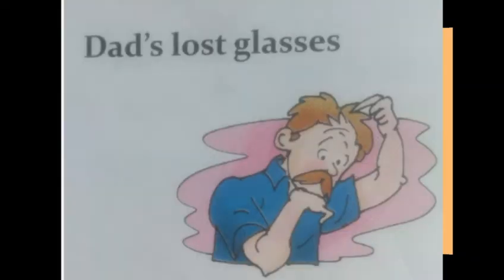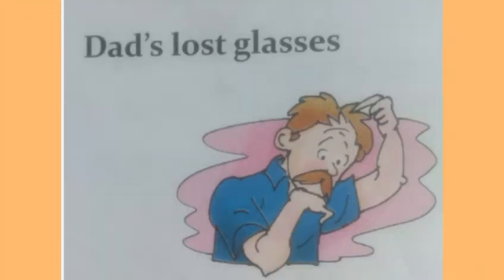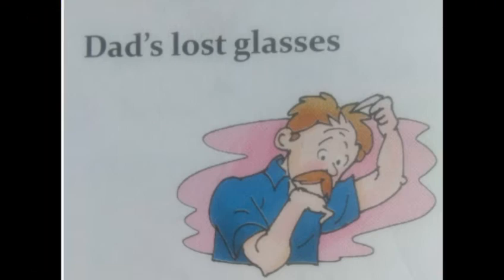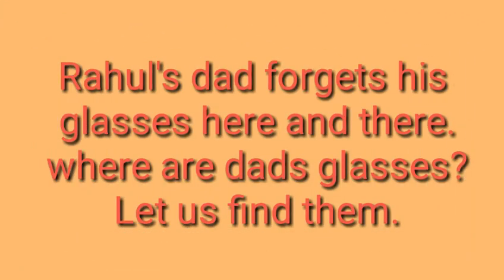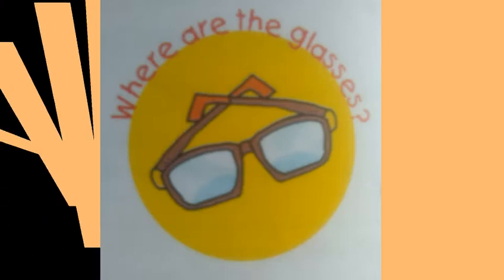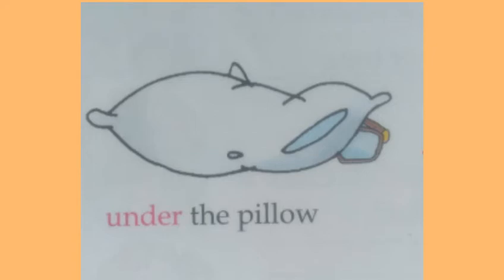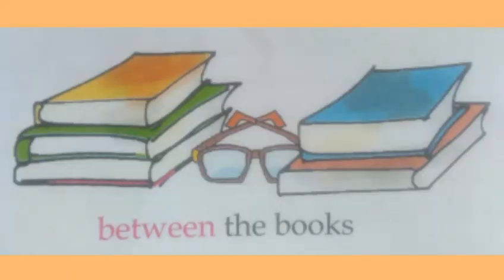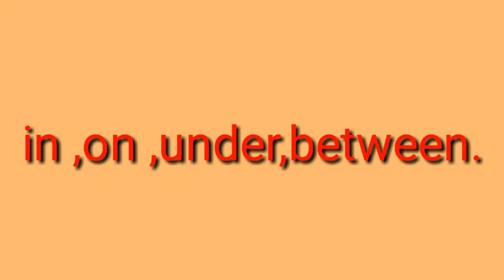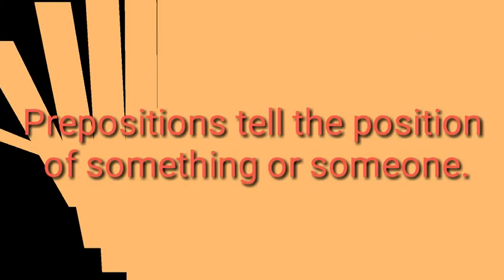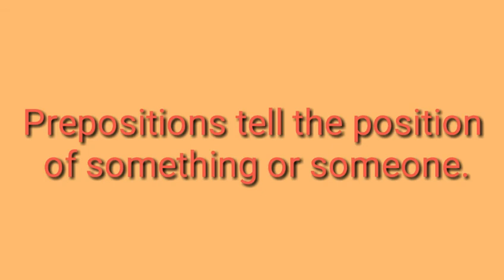And to understand the concept more clearly, let's do another activity. Rahul's dad forgot his glasses here and there. Where are dad's glasses? Let us find them. Where are the glasses? In the basket, on the chair, under the pillow, between the books. And here, in, on, under, between are the preposition words. Children, prepositions tell the position of something or someone.